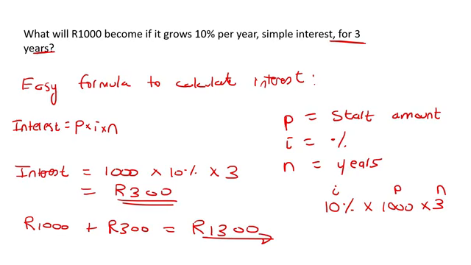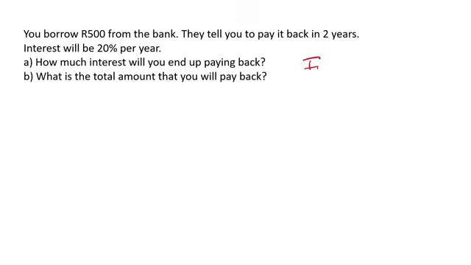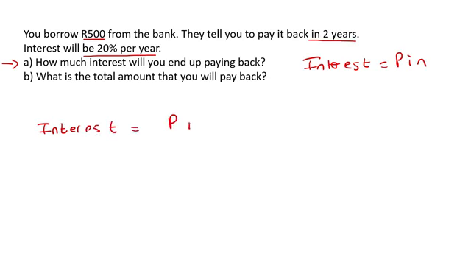Let's try a few more examples. So we know that simple interest is calculated using the PIN formula. Interest is equal to PIN. It says you borrow 500 Rand from the bank. They tell you to pay it back in 2 years, and interest will be 20% per year. The first question: how much interest will you pay back? To calculate the simple interest, we use the PIN formula.